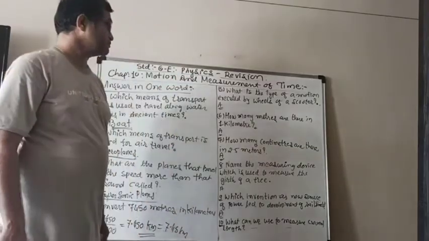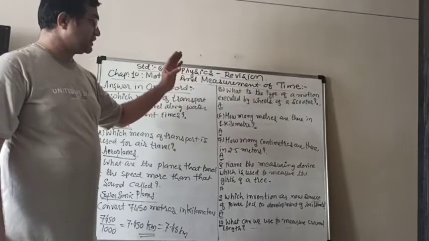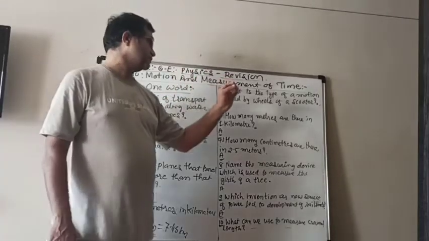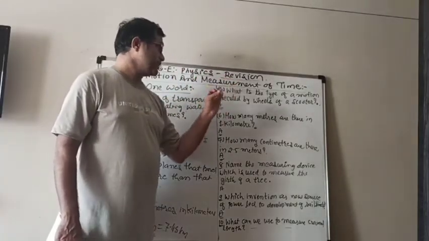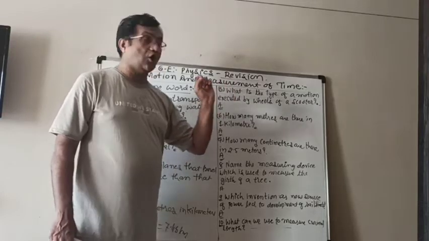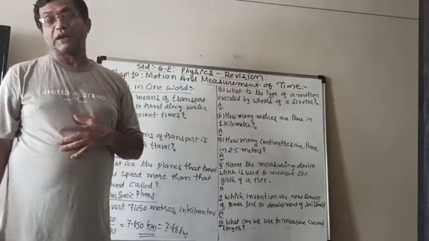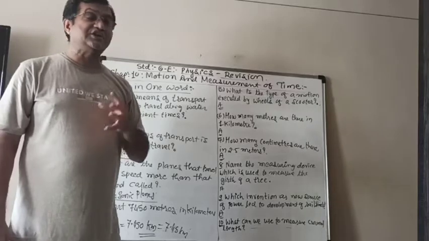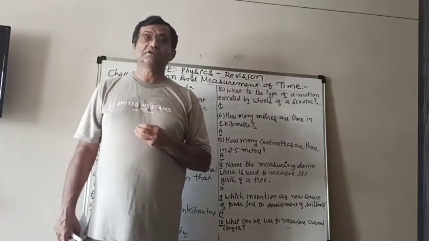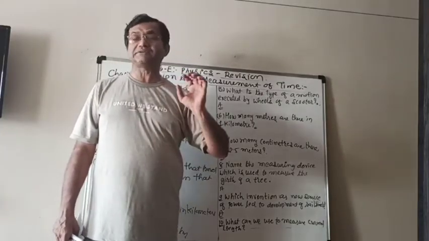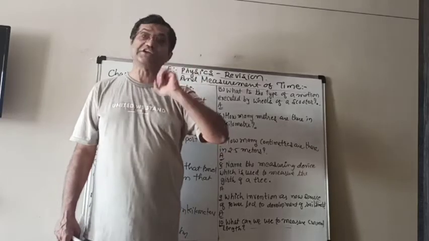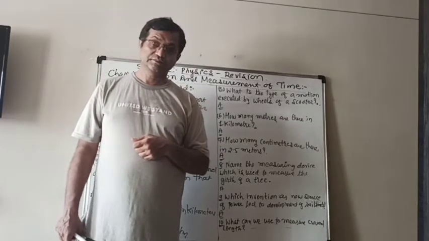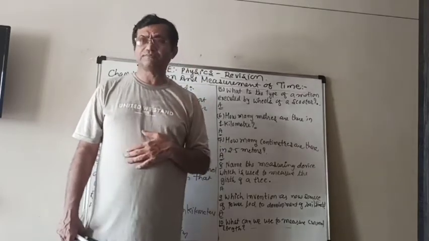Next question. What is the type of motion executed by the wheels of a scooter? Generally, you will give me the answer circular motion, and it is right also.